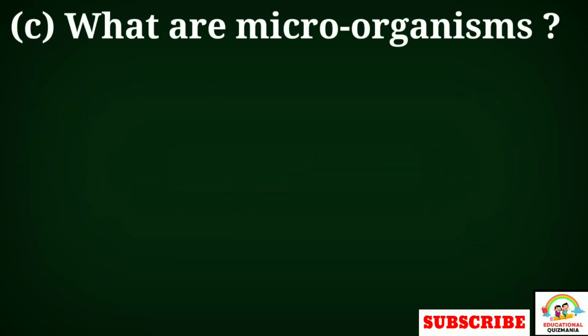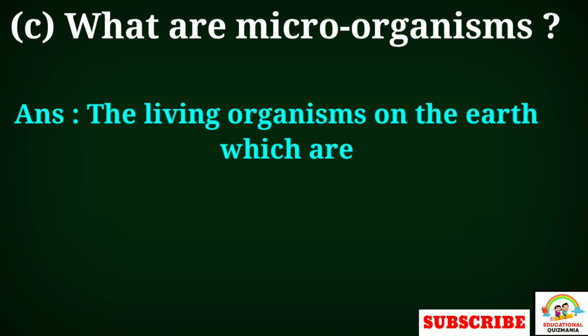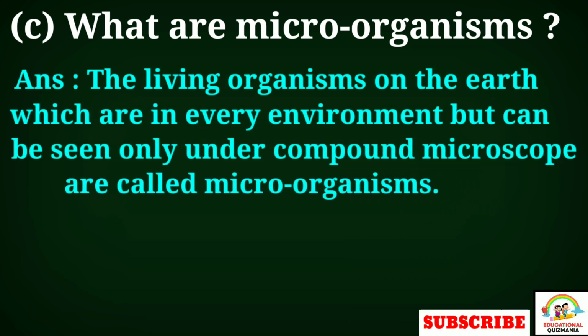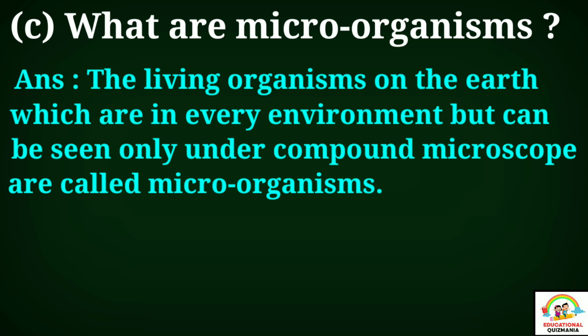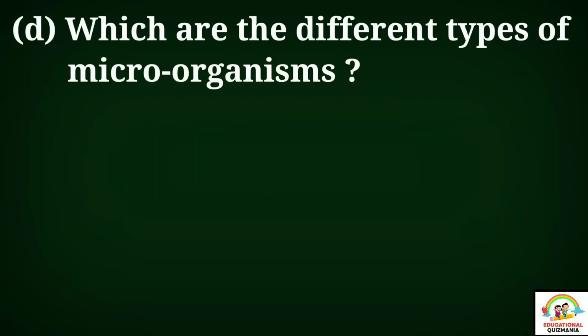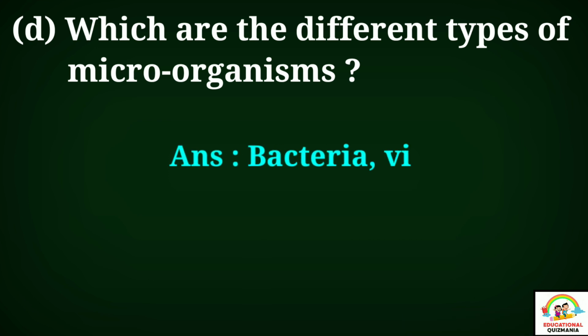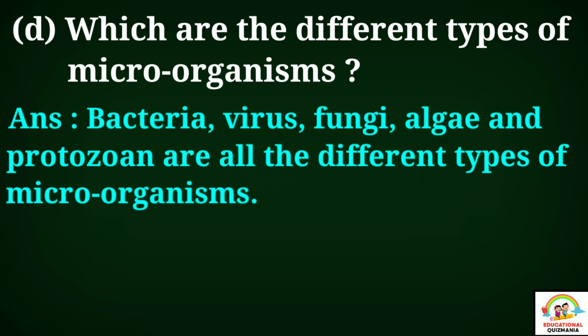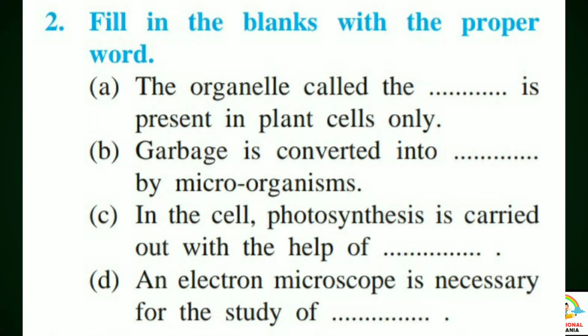C. What are microorganisms? Answer. The living organisms on the earth which are in every environment but can be seen only under a compound microscope are called microorganisms. D. Which are the different types of microorganisms? Answer. Bacteria, virus, fungi, algae and protozoan are all the different types of microorganisms.